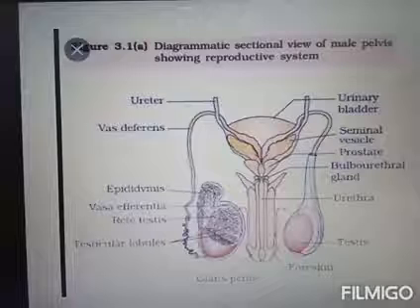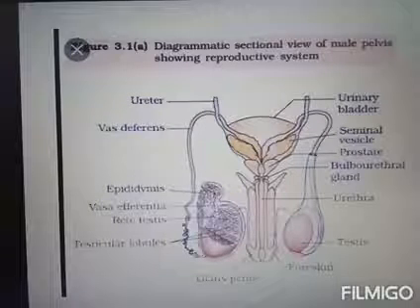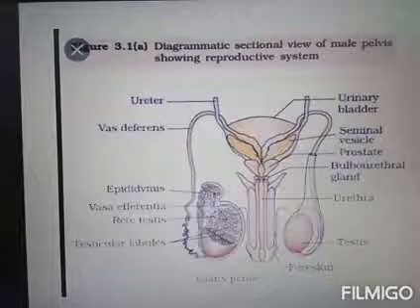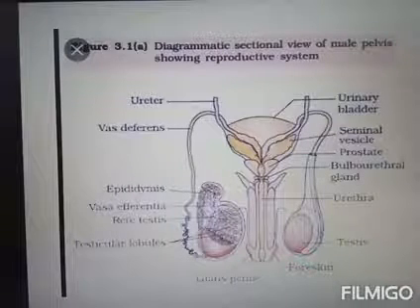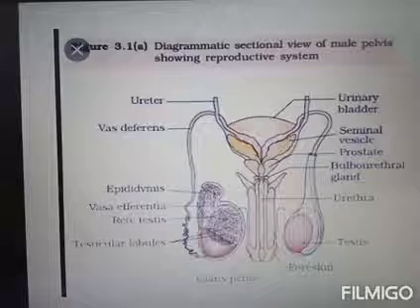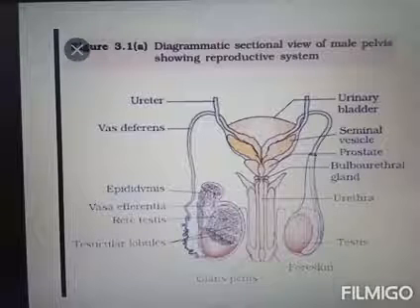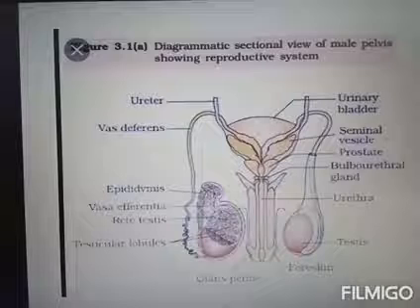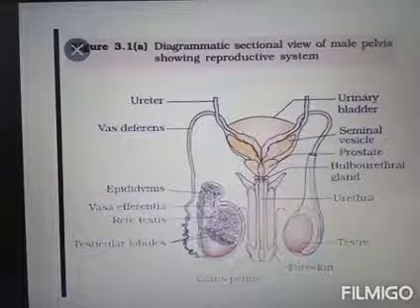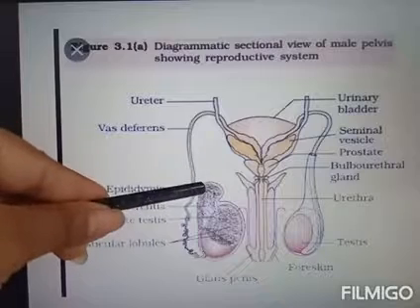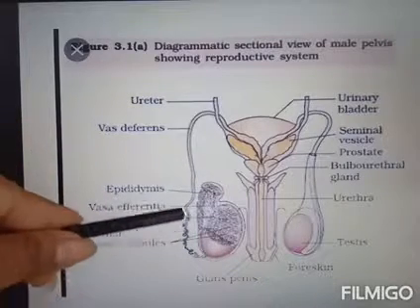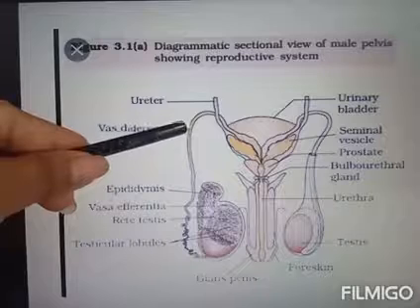From the seminiferous tubules, the sperms go into the vasa efferentia through the rete testis. From the vasa efferentia, the sperms are stored in the epididymis. From the epididymis, you can see the next is the vas deferens.